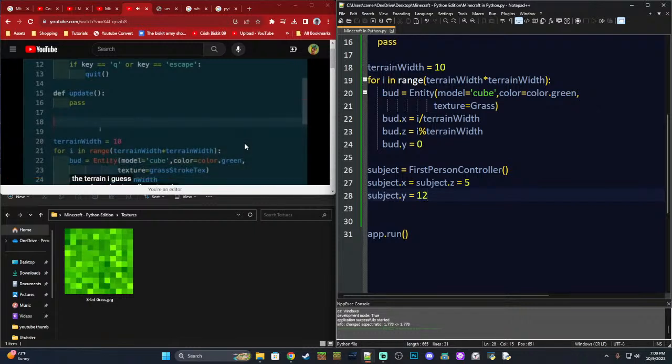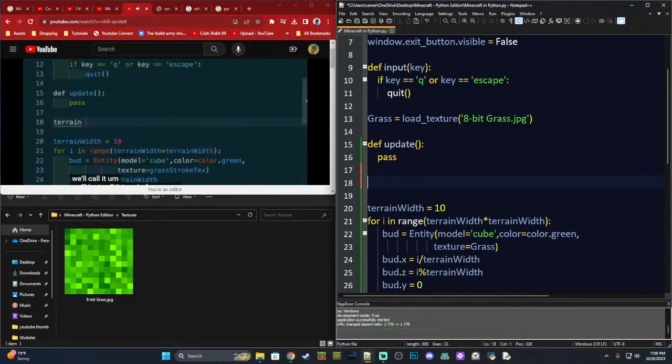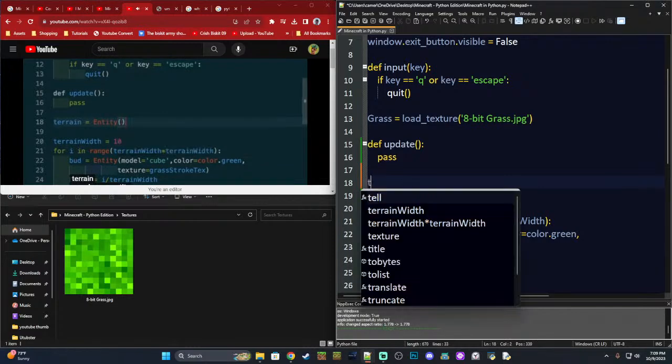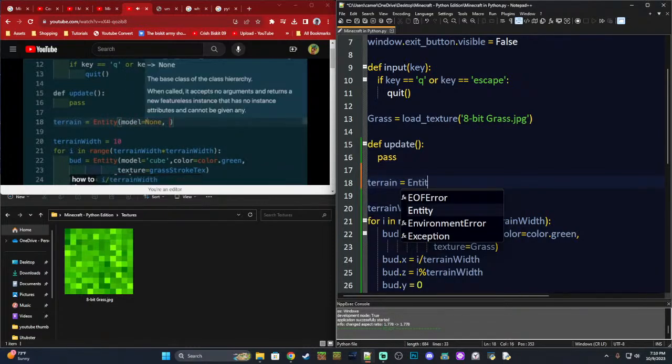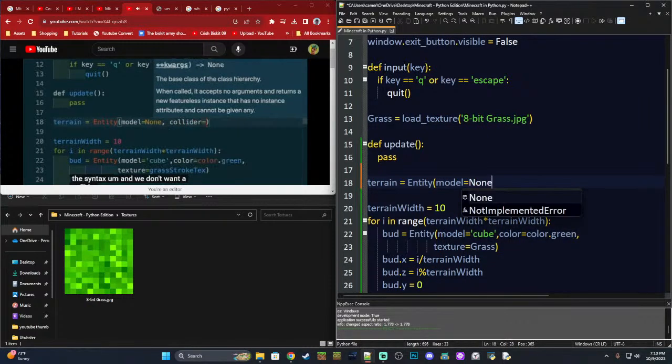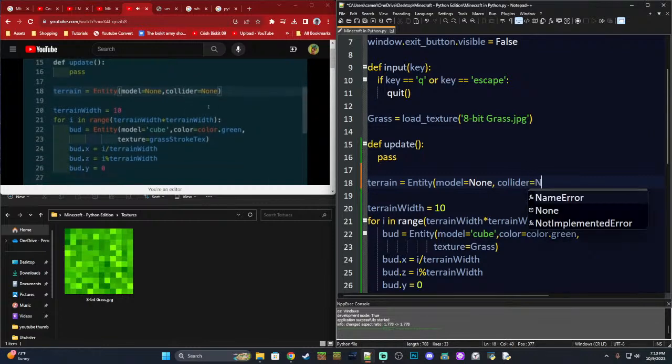So, we're going to call our terrain, we'll just call it terrain for now. So terrain equals new entity, and model we're going to set to none. That's how to do it if you want things to be empty in terms of the properties of an entity, and that's the syntax. And we don't want a collider yet either. And we do want to use the same texture at the end. Anyway, we'll worry about textures and things in a moment.